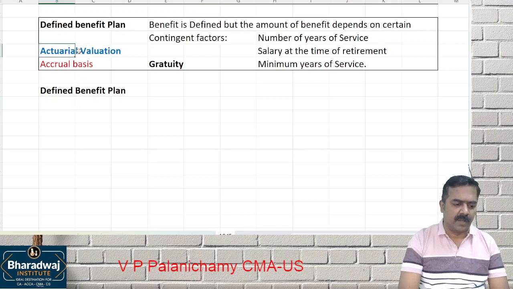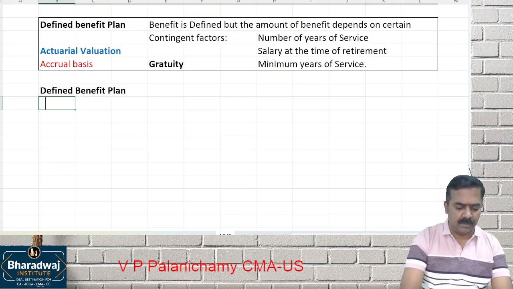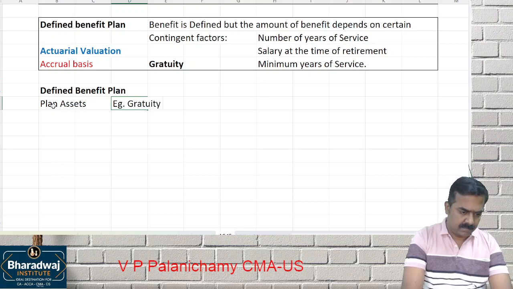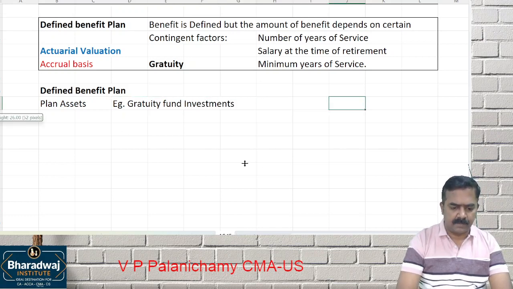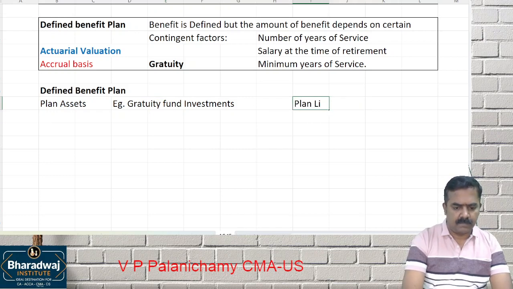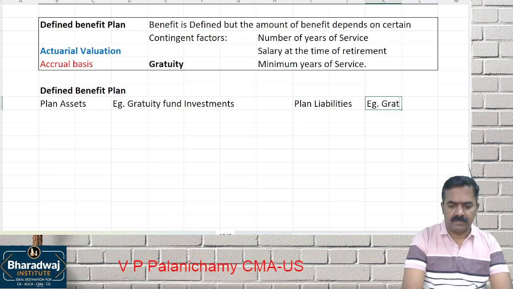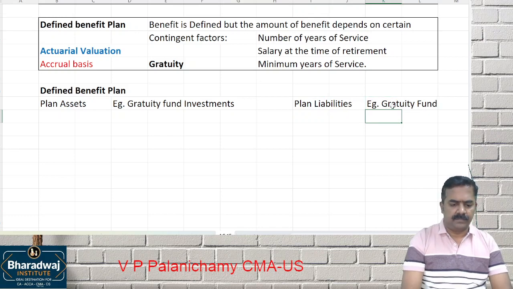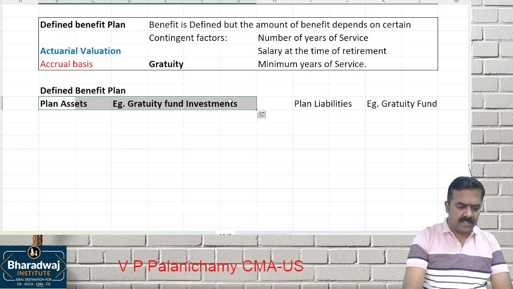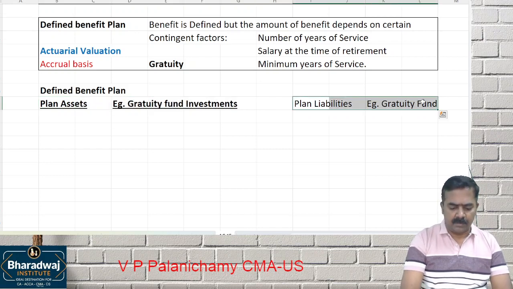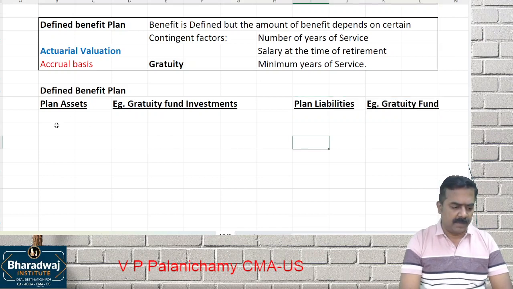Defined benefit plan, we require which one? Actuarial valuation. Actuary will value plan assets. Example, gratuity fund investment. He will measure plan liabilities. For example, gratuity fund. Plan assets are nothing but for paying that money, what investment you create. Plan liabilities are nothing but obligations payable.